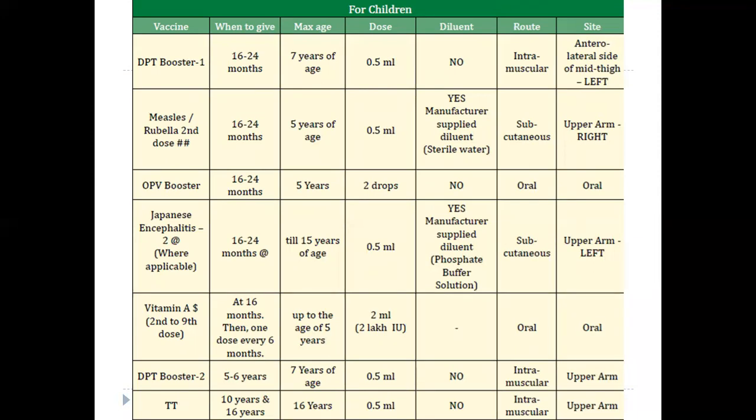Then DPT booster, second dose is given at the age of 5 to 6 years and TT is given at 10 years and 16 years. Apart from these vaccines, the human papillomavirus vaccine is presently not in the schedule, and TD, that is tetanus diphtheria, will replace the TT vaccine, which will be added in the schedule. This was about the immunization and the vaccine.